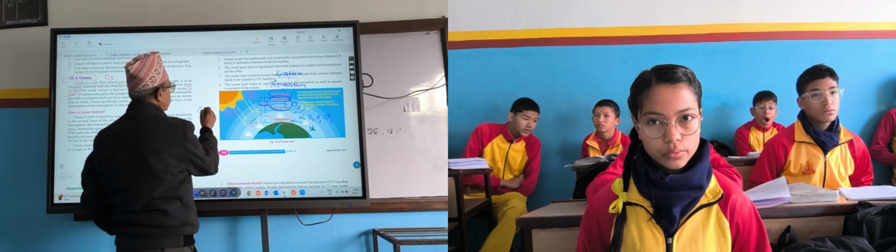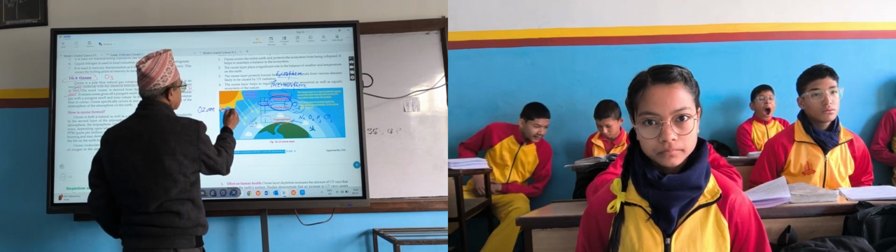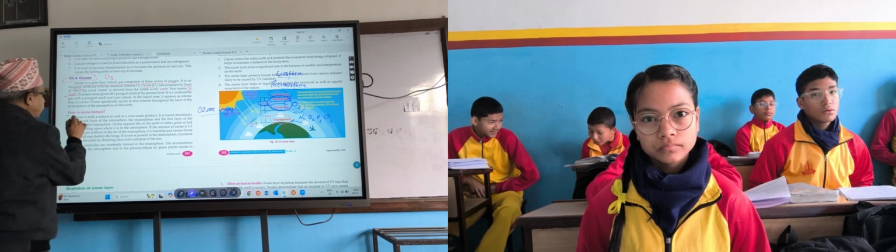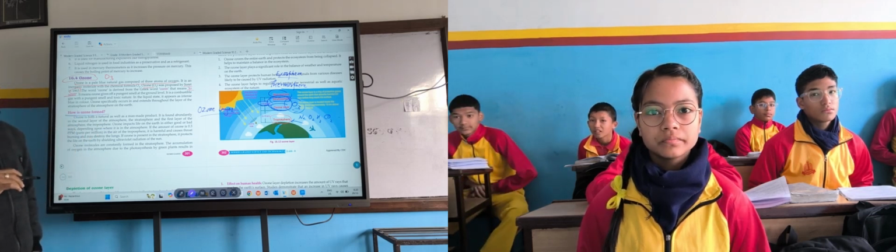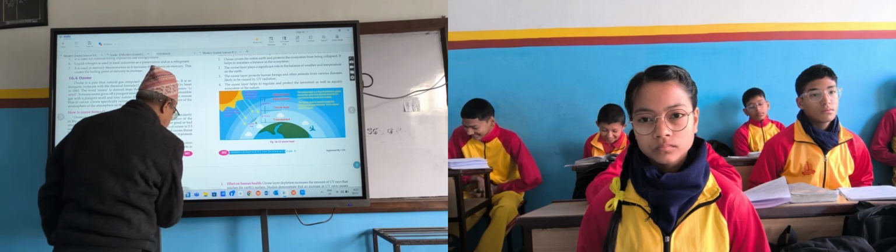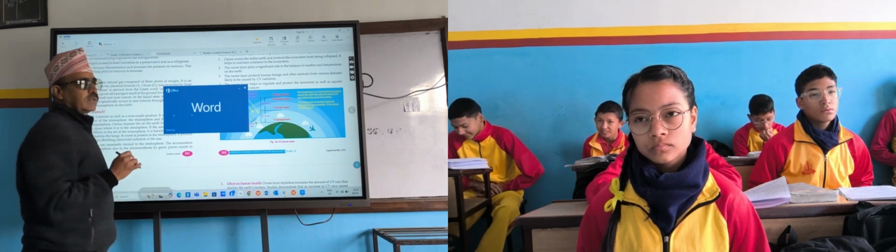What do you call it? Ozone layer. There is huge amount of O3. What is next heading here? How is ozone formed? Very easy. So one thing you have to remember, I just said ozone is formed because of UV rays. What is the full form of UV rays? Ultraviolet rays. From where do the ultraviolet rays come? Sun. When the sun emits energy, it emits infrared rays, ultraviolet rays, and visible light.